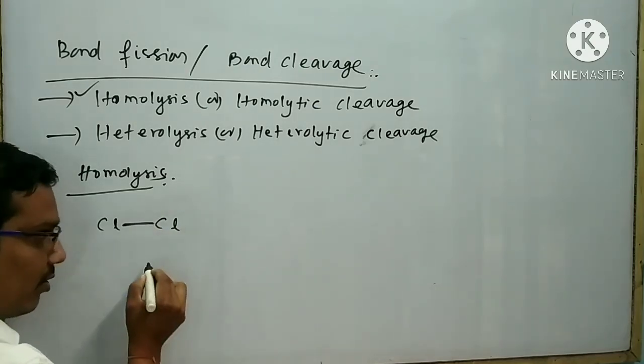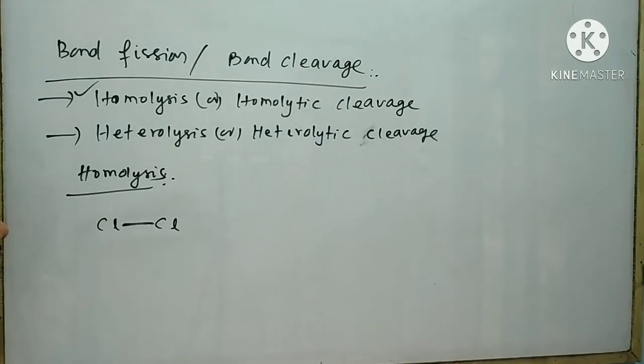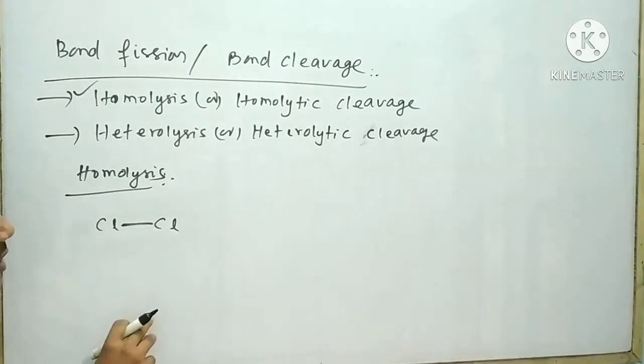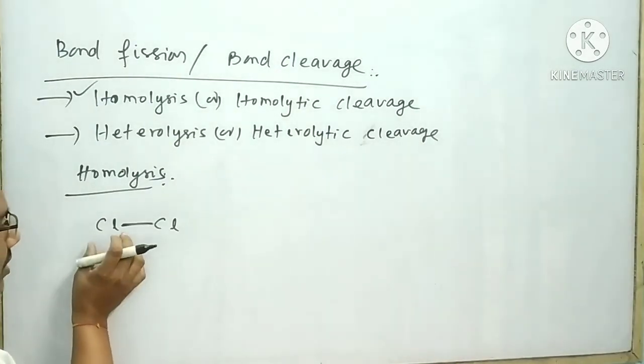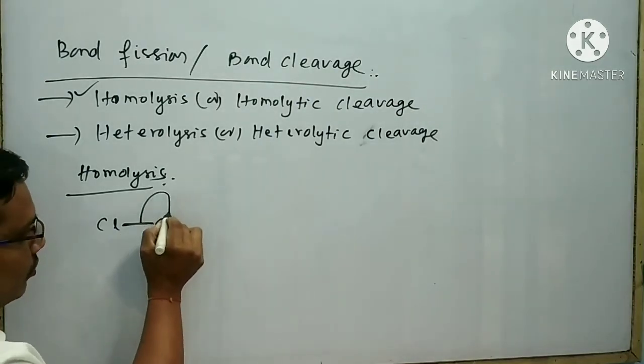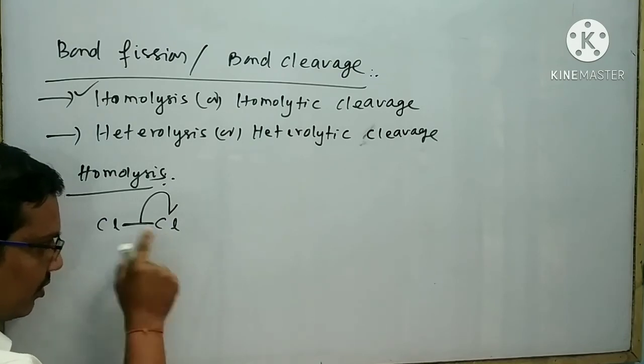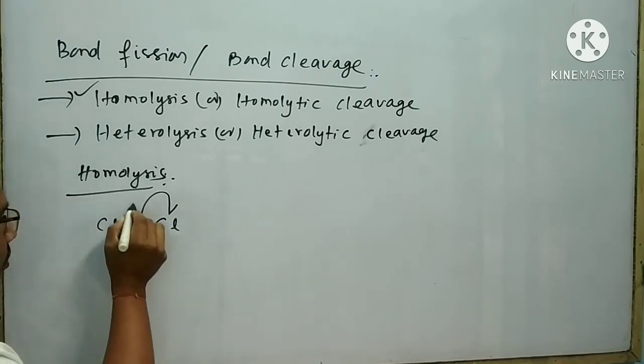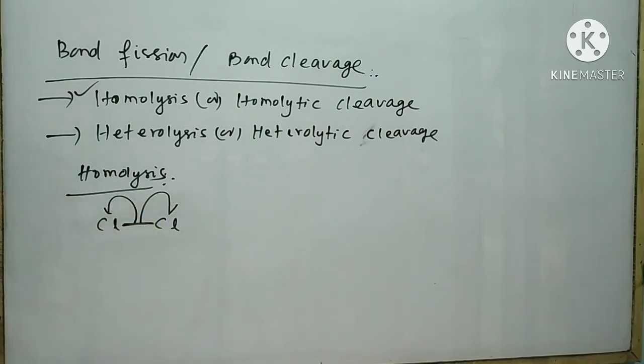When this single bond undergoes breakdown, it gives 2 electrons. Now, the 2 electrons can be equally divided between these two chlorine atoms like this. 1 electron goes to this chlorine atom, another electron goes to this chlorine atom.